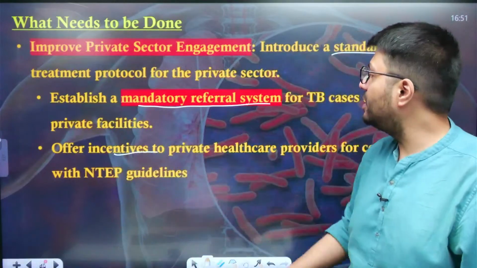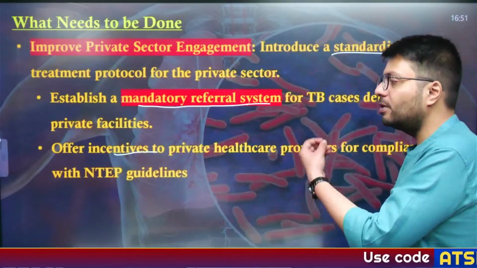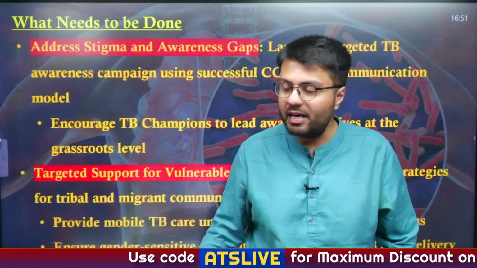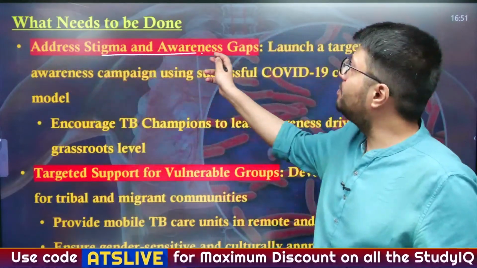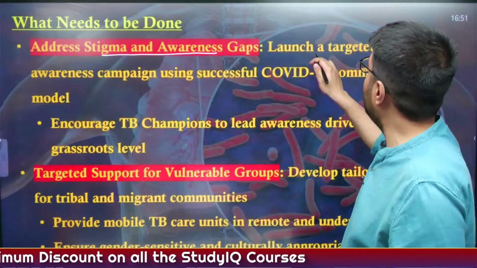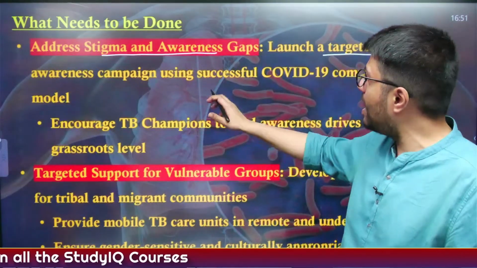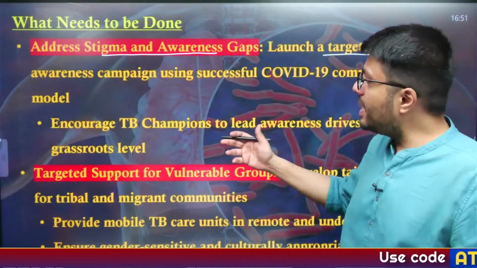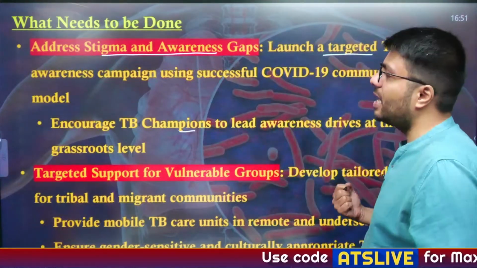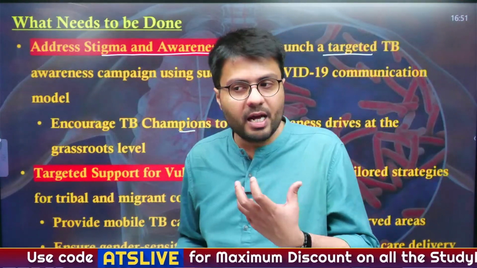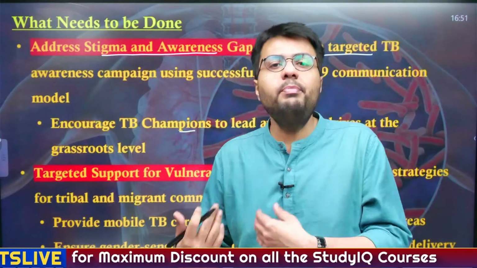Also, we need to offer incentives to private healthcare providers, so that they adhere to the guidelines set by the government. And in addition, we need to address the stigma and awareness gaps that exist currently. For example, we can launch a targeted TB awareness program using the successful COVID model, and also we need to encourage TB champions to lead the awareness drives at the grassroots level, so that people at the grassroots level in the rural areas know that treatment of TB is a must.